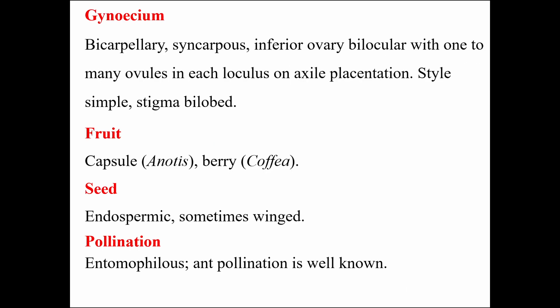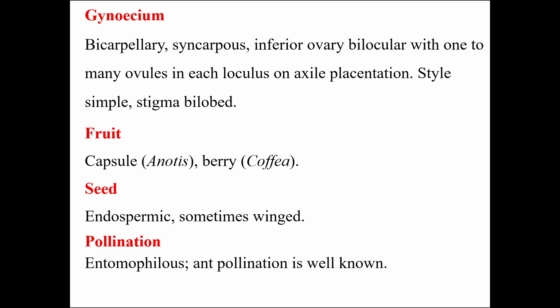Gynoecium. The ovary here is inferior in condition, bicarpellary, syncarpous, bilocular with one to many ovules in each loculus on axile placentation. The style is simple and stigma is bilobed. Fruit is usually a capsule as in Anotis, or sometimes it is a berry as in Coffea.